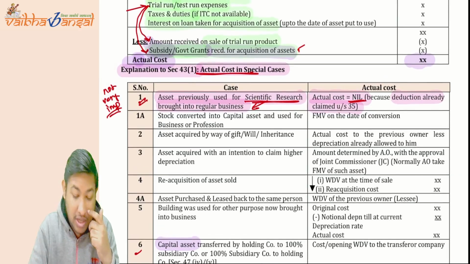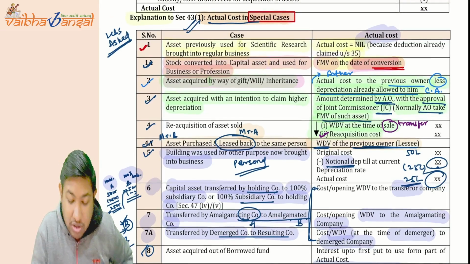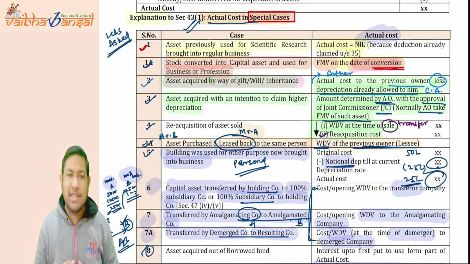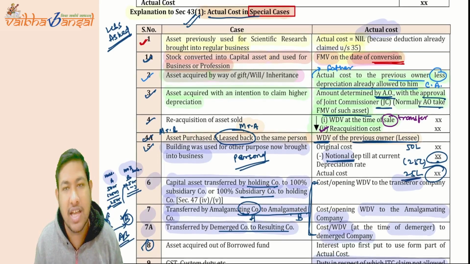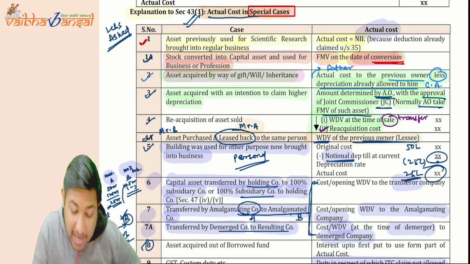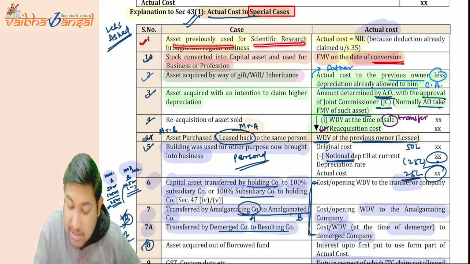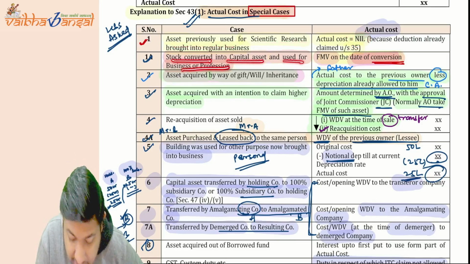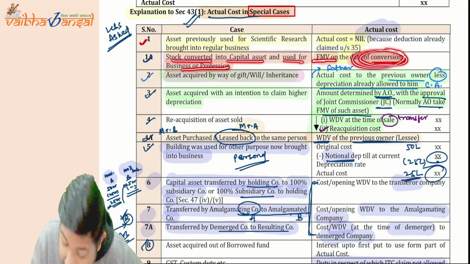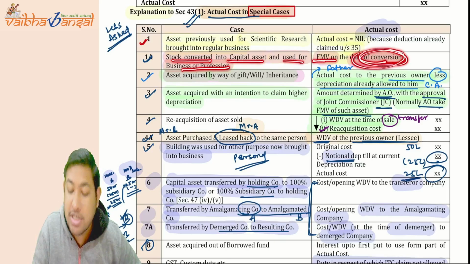Then we came to the actual cost definition. What is the actual cost in the special cases? We have seen the actual cost in the normal cases. Now we will see the actual cost in the special cases. It says, asset previously used for scientific research: nil. Stock converted into capital asset and used for business and profession: FMV on the date of conversion.